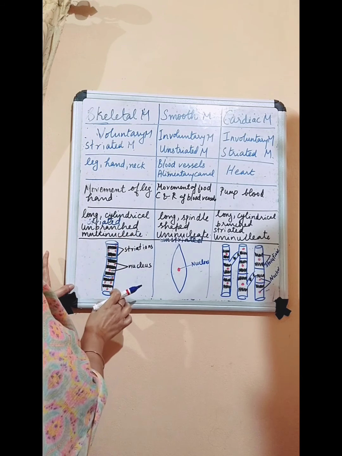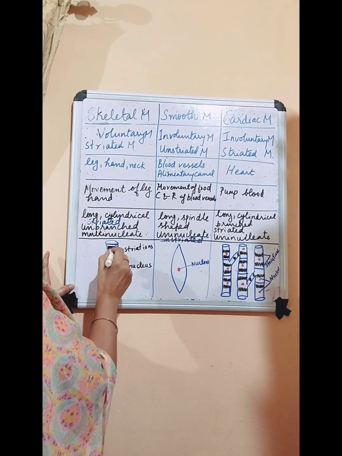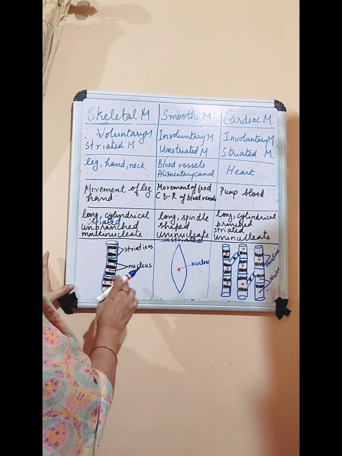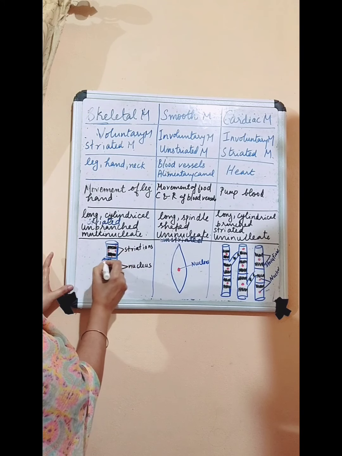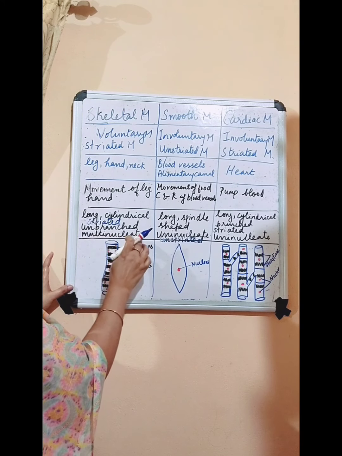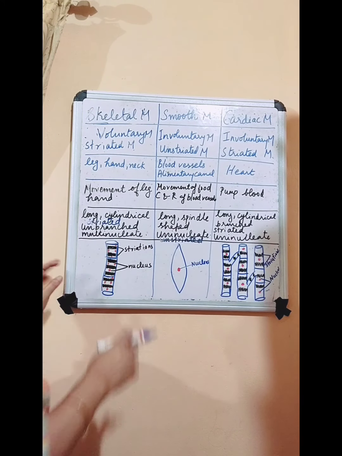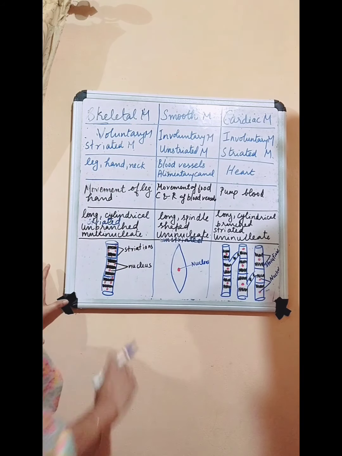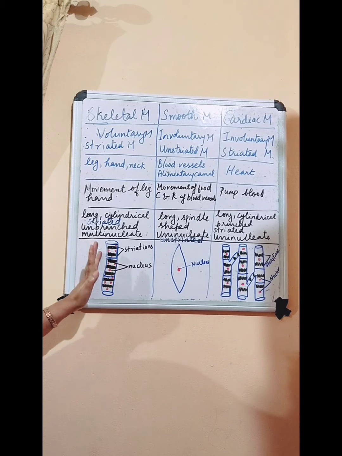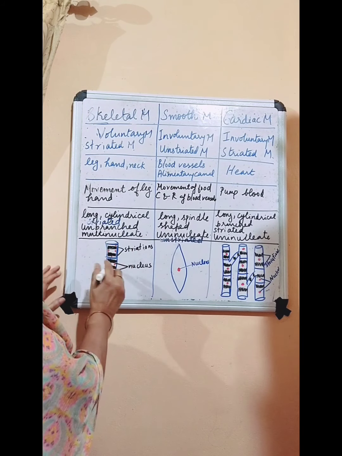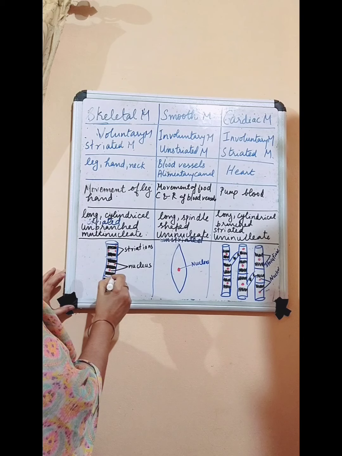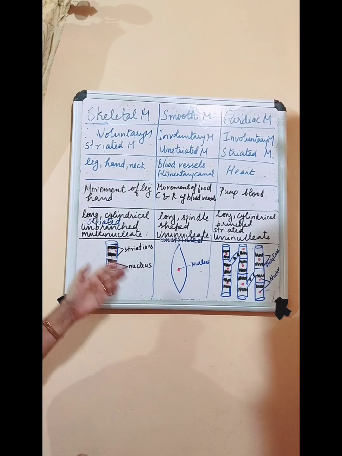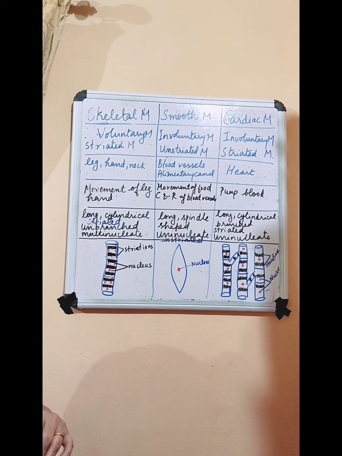Then what is the structure of this skeletal muscle? It is long, cylindrical, striations are present. So striated, no branches, unbranched. In one single cell you can see so many nuclei, so multinucleate. So what is the structure? Long, cylindrical, striated, unbranched and multinucleate. So when you are drawing, you should draw different cells, and in one single cell you should draw so many nuclei. Mark the striations and nuclei.